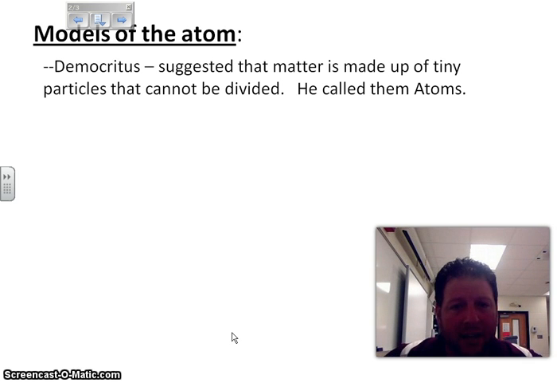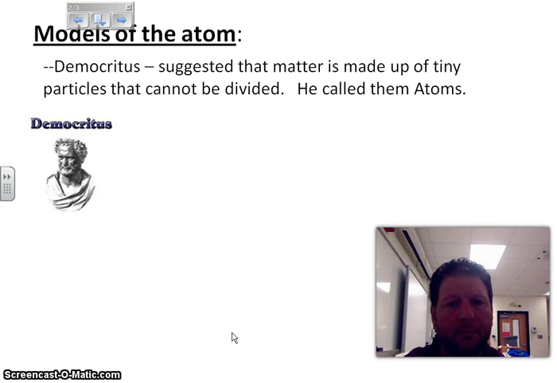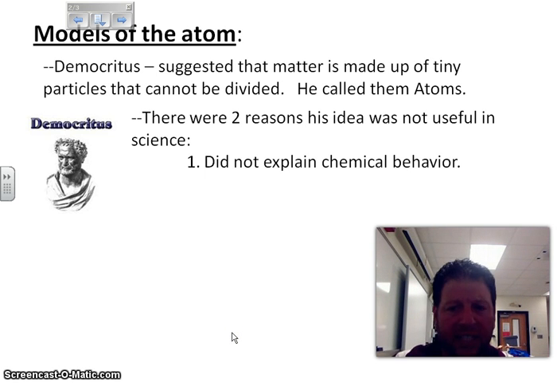Democritus suggested that matter is made up of tiny particles that cannot be divided. He called them atoms. Now his idea was spot on. There was a problem with this idea though. His idea did not have scientific evidence backing up his claim. Okay? So his idea was correct, but he didn't have the evidence done by science, done by experimentation, to prove that he was correct. That was one of the problems with this theory.